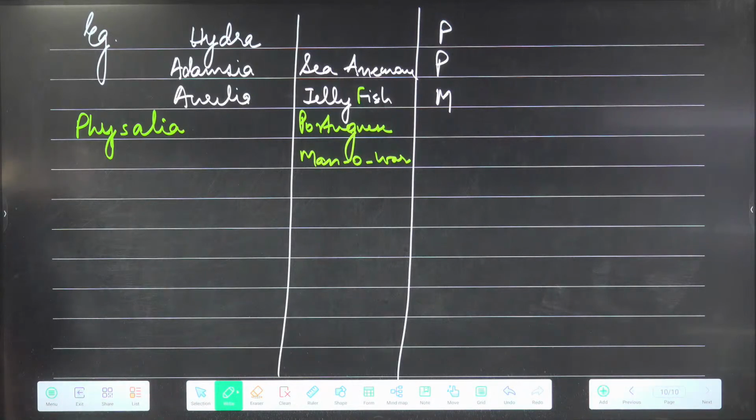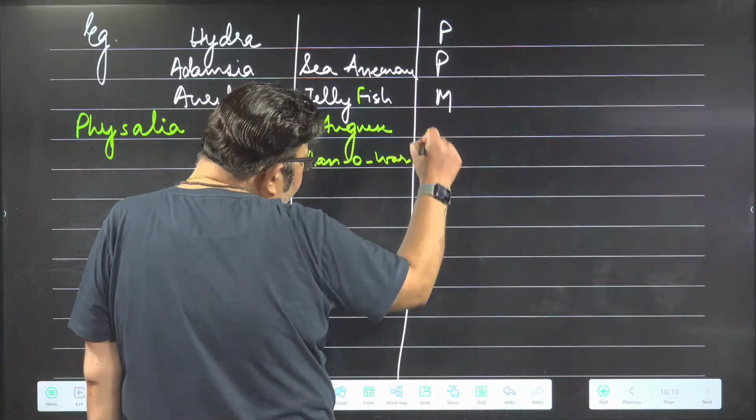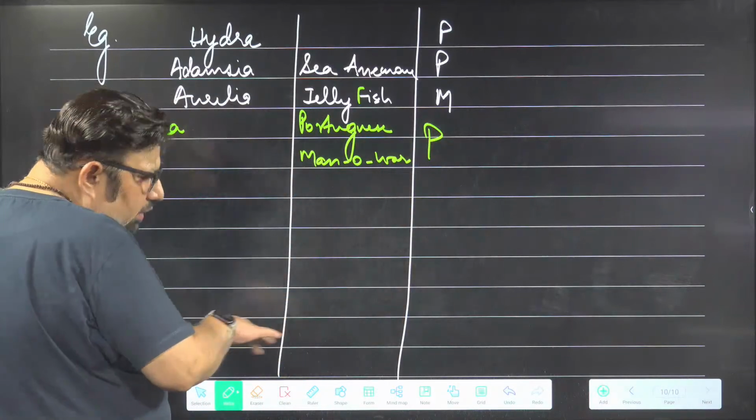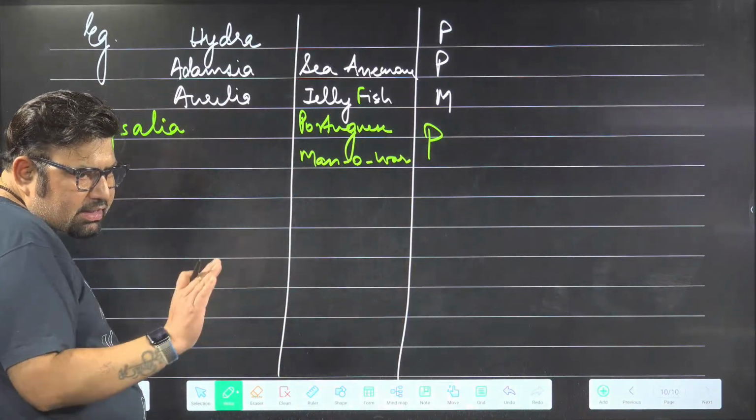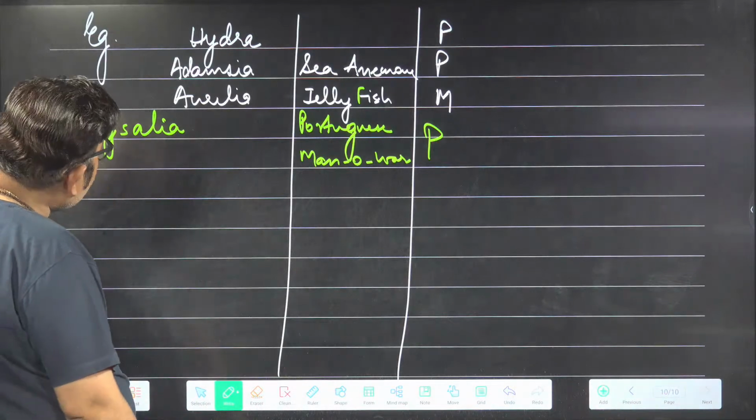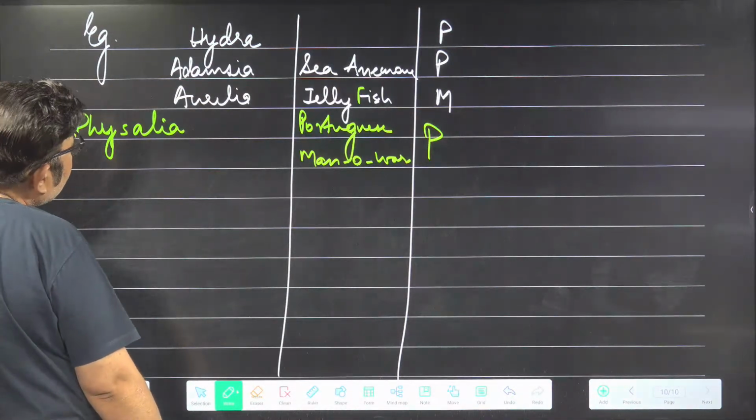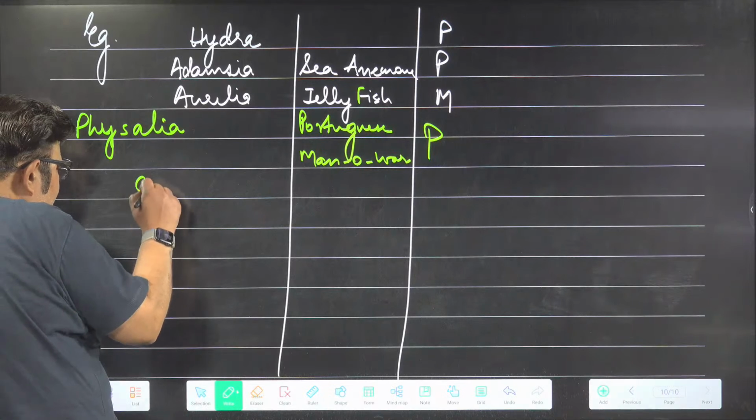Polyp or medusa? Yes, this is very good, it is correct. It is polyp. Although it is swimming in water, this is a polypoid stage. Physalia.